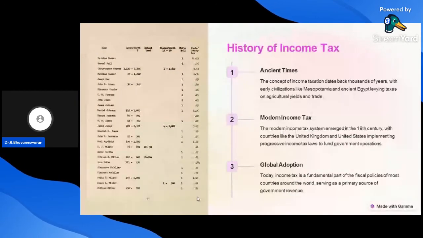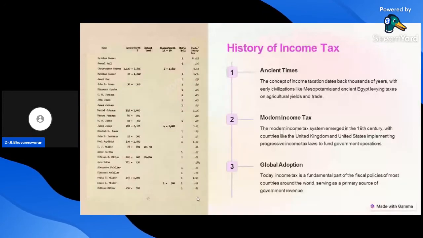Second one, modern income tax. The modern income tax system emerged in the 19th century, with countries like the United Kingdom and the United States implementing progressive income tax laws to fund government operations. That is called the modern day of income tax.